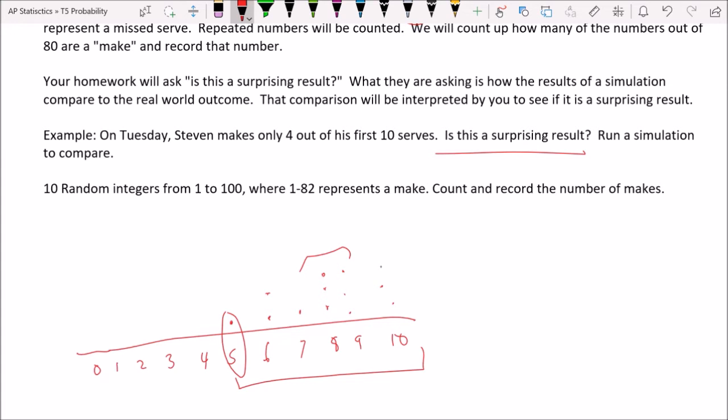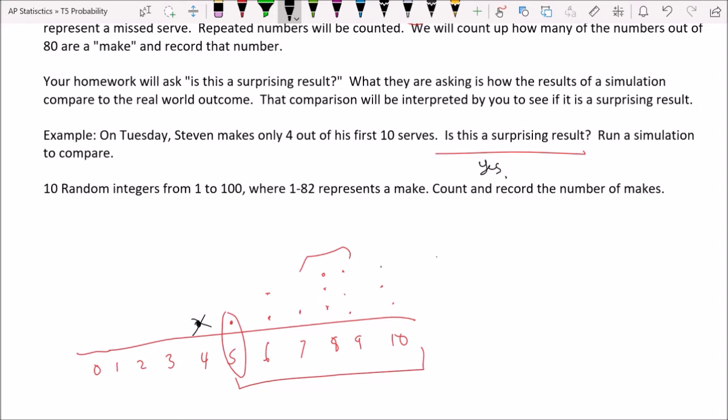And so, yeah, it would be really surprising based on this if he suddenly went out in the real world and produced a data point down here. That would be unusual because that never happened in our simulation, and nothing that low, in fact, happened in our simulation. So would that be surprising? Yeah, we would say based on this, yes.